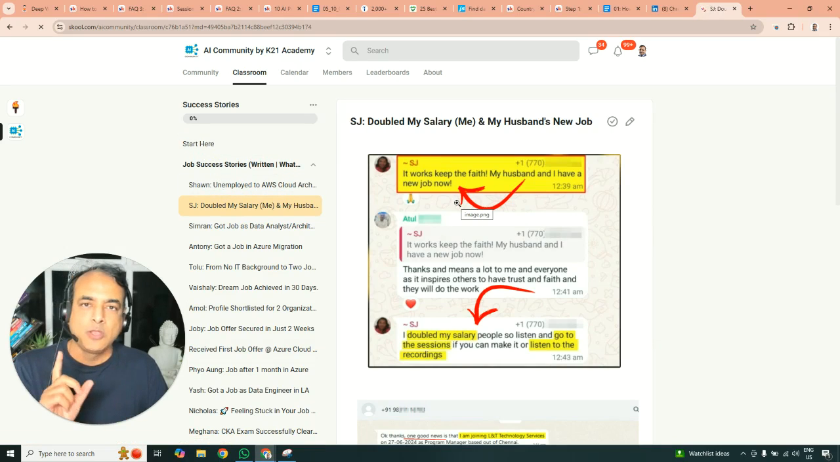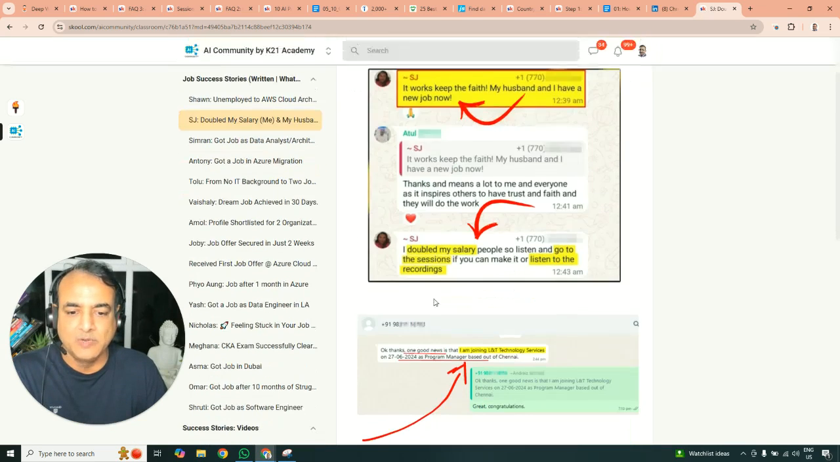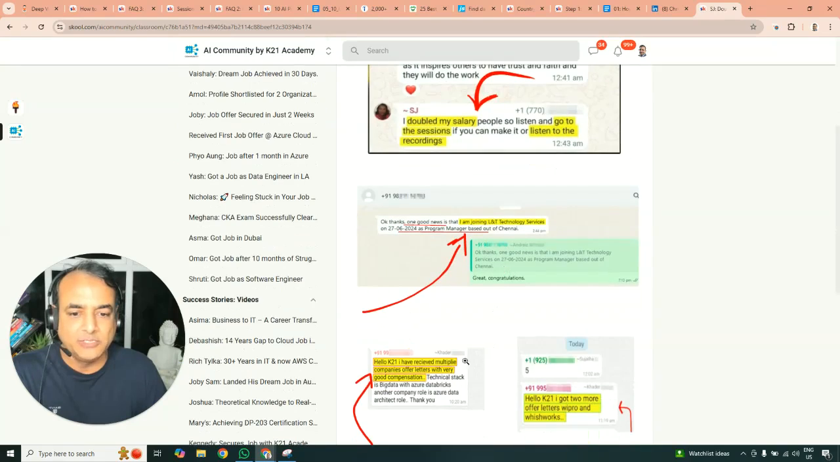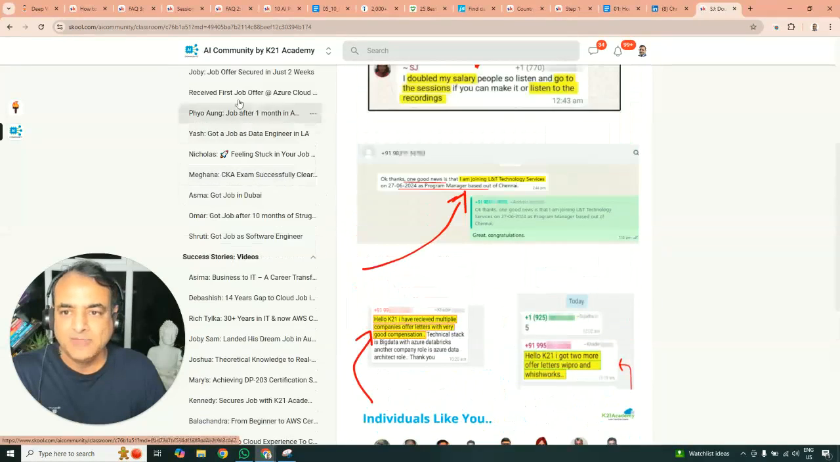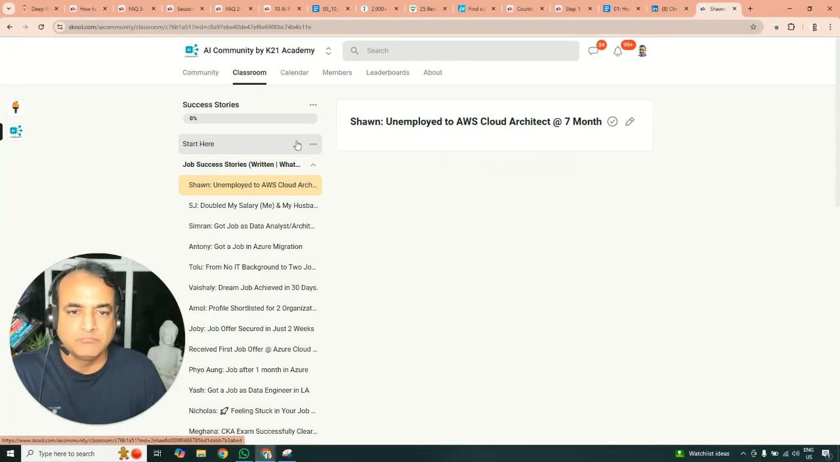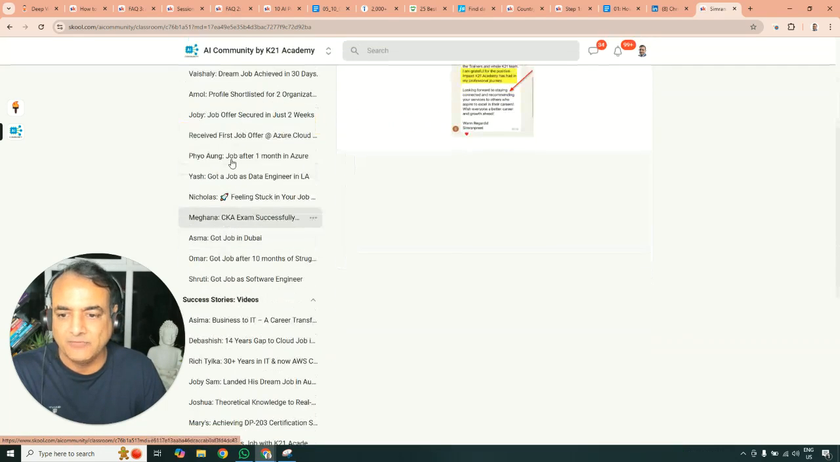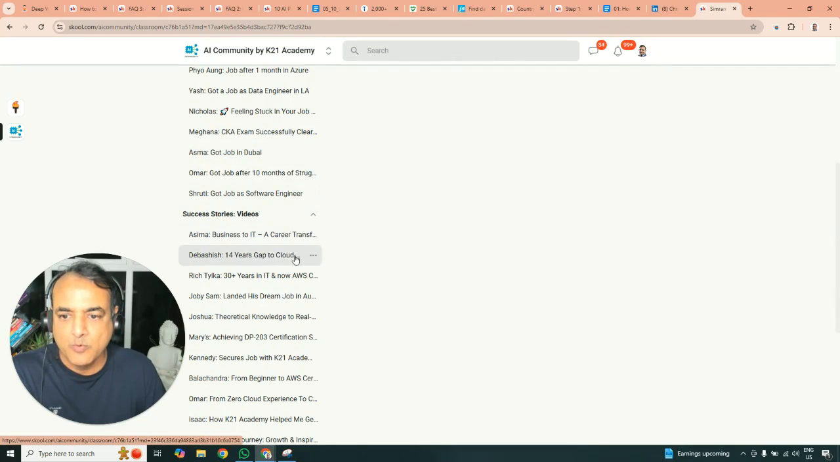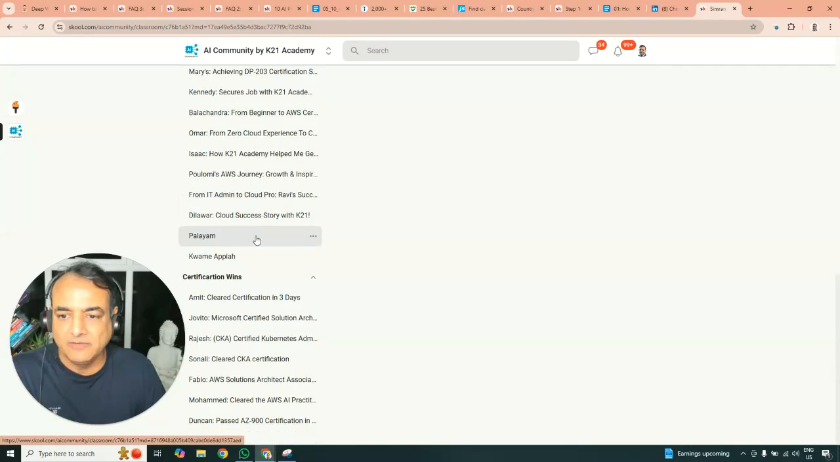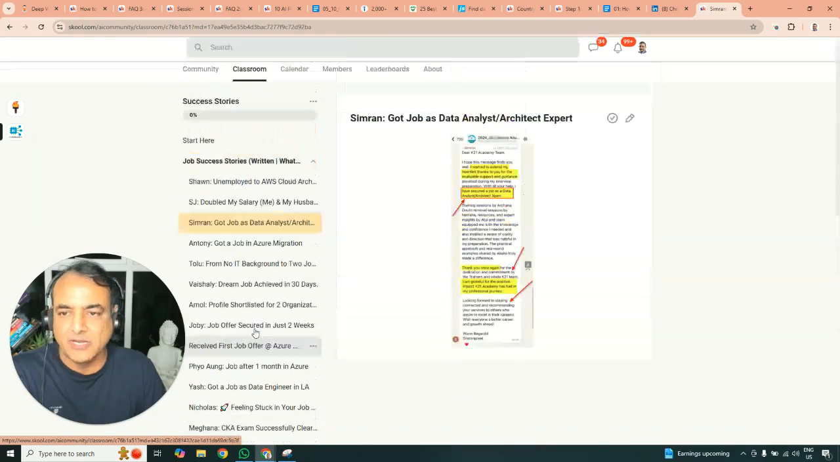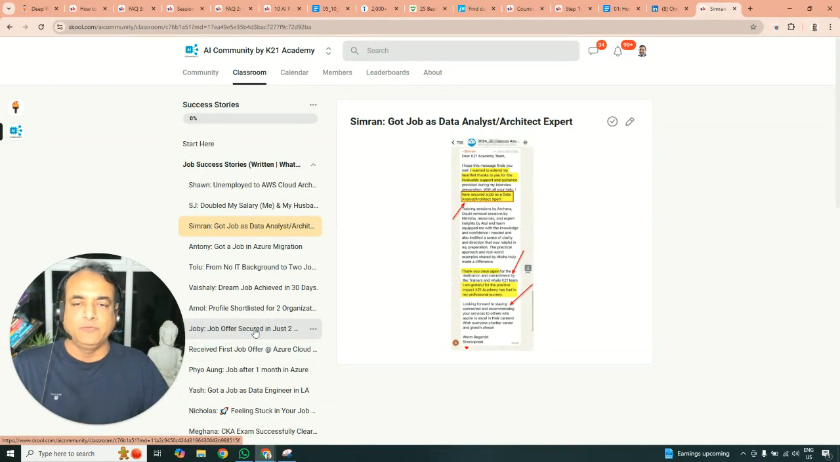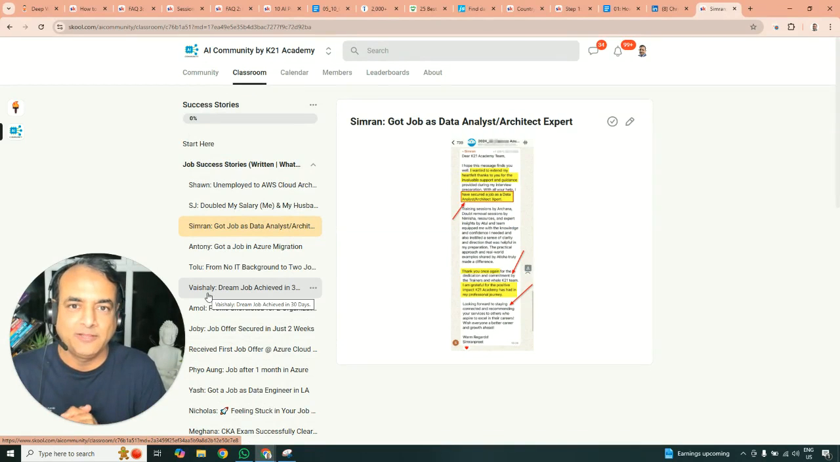Under this you have tons and tons of stories. SJ, not only her husband got a job, but she also doubled her salary. They're part of multi-cloud. This is another one who got an L&T job. If I look at Sean, after 7 months of gap, he recently finally accepted a job offer. Simran got a data analyst, data architect role, and tons and tons like that. You can keep reading more and more. Similarly, we have tons and tons of videos. There are certification wins. I've just added a handful of them, but we have thousands and thousands of success stories. And I'm 100% confident you'll follow this and you'll get results as well.